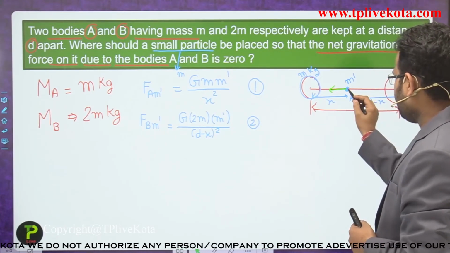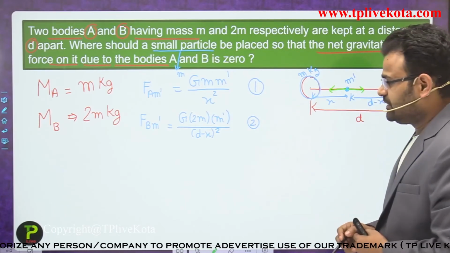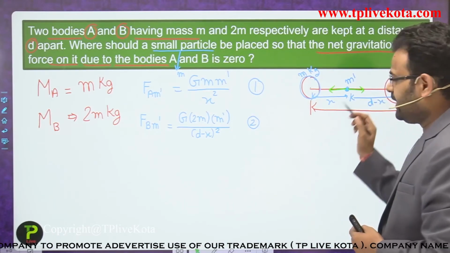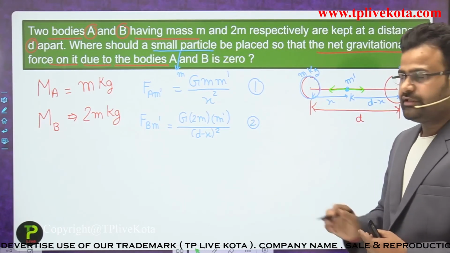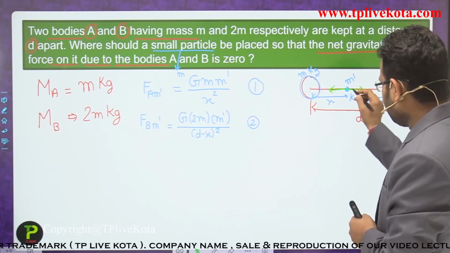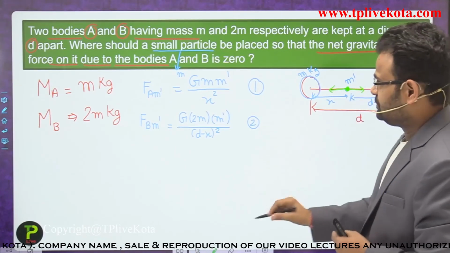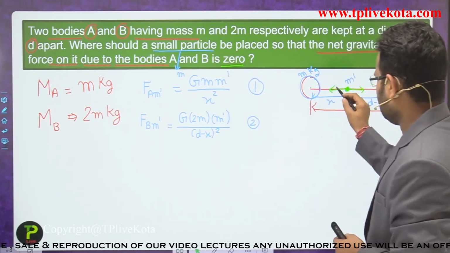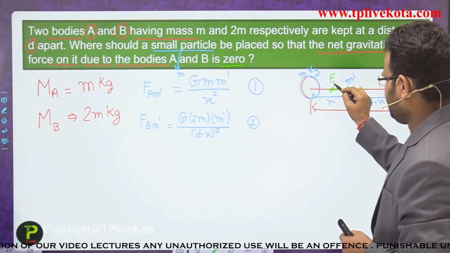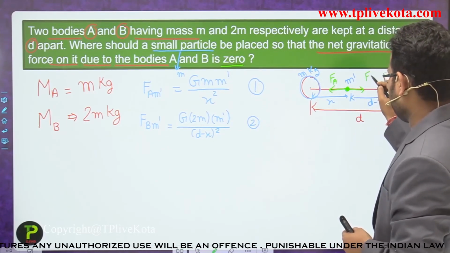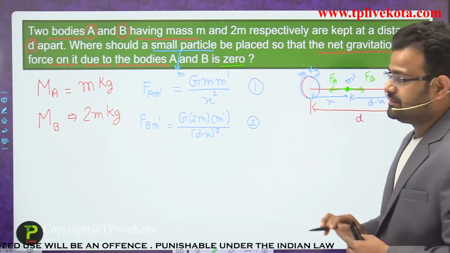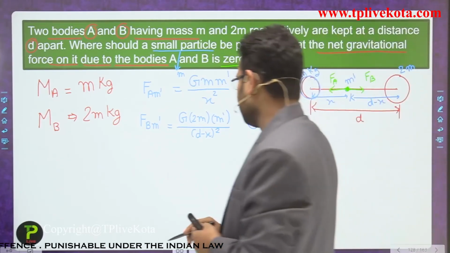That body applies force on m dash in that direction, and the other body applies force in the right hand direction. If the net force is 0, then the force applied by A and the force applied by B on that particle have the same value.